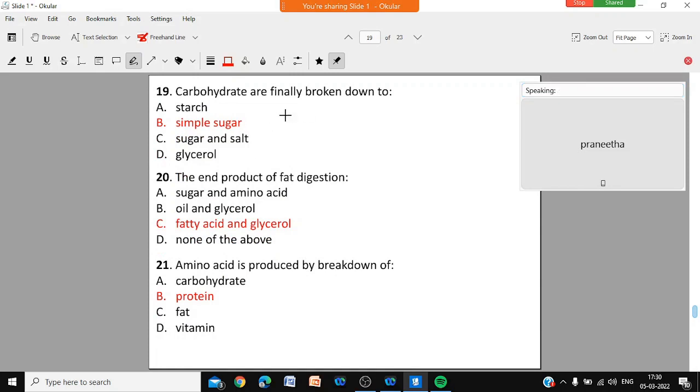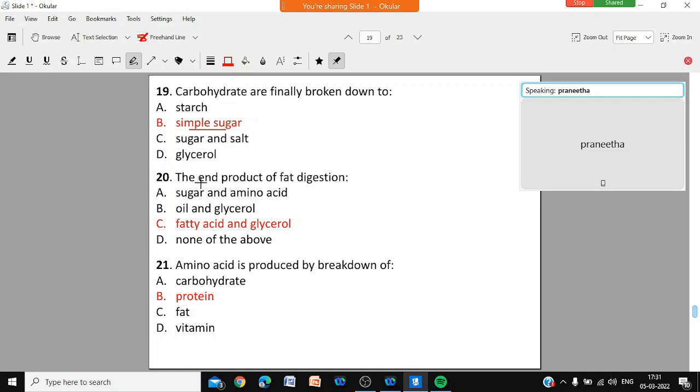Carbohydrates are finally broken down into the simplest sugar, like glucose. Sir, what was the 19th answer? This is the 18th answer, sorry. The 18th one was rectum: the undigested residue is stored in the rectum. 19: carbohydrates are finally broken down to simple sugar.